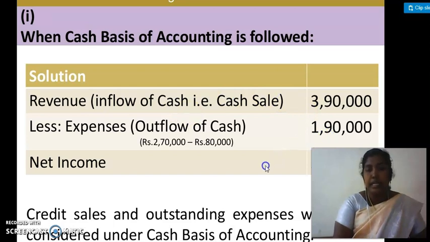The net income is equal to revenue minus expenses, that is amount 2 lakhs. In this solution we can note that the credit sales and the outstanding expenses will not be considered under the cash basis of accounting.